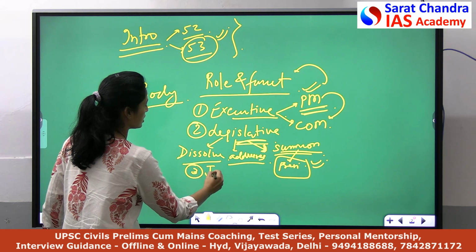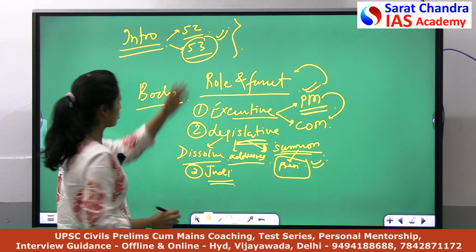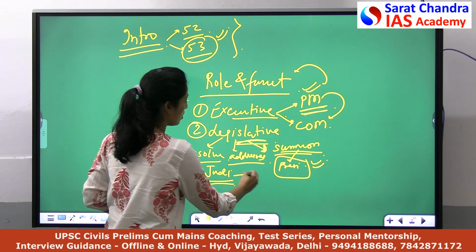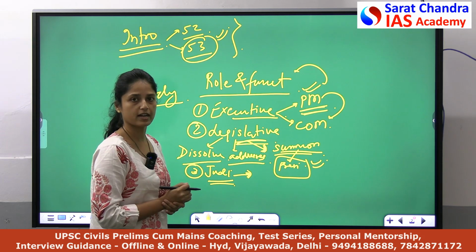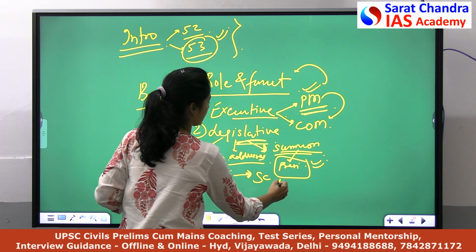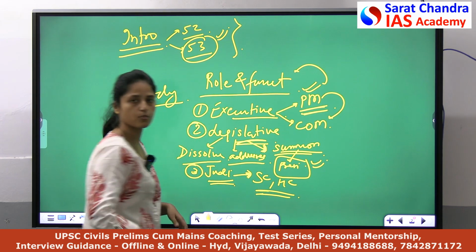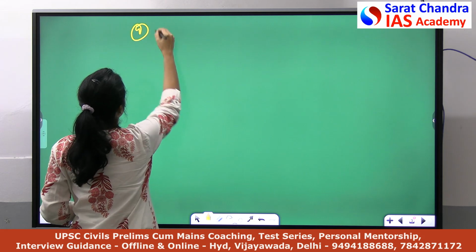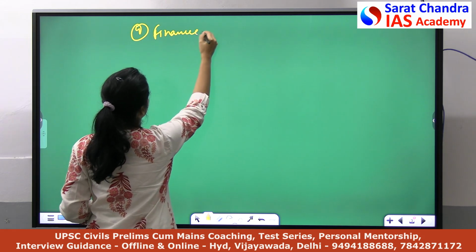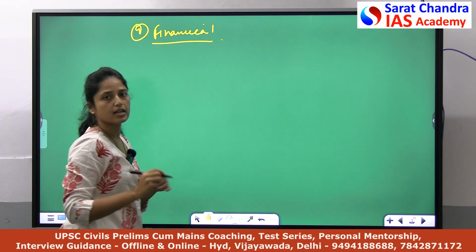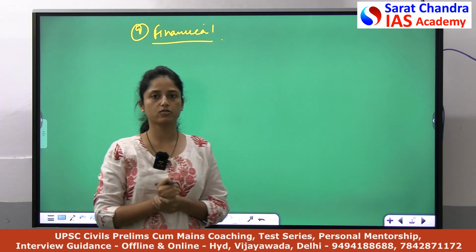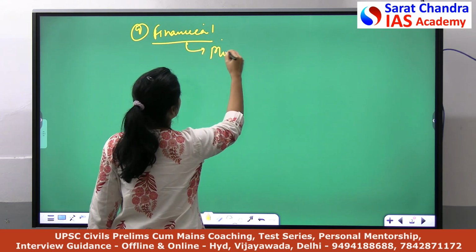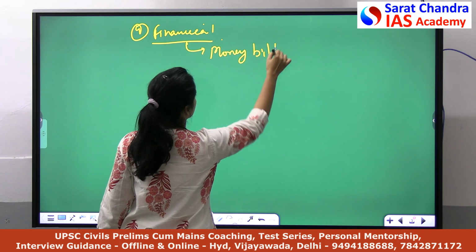Now talking about judicial functions. For judicial functions you have to relate President with judiciary. President has the power to appoint the judges of Supreme Court and High Court. This is a very easy thing you can write. Now coming to the fourth function, I can discuss financial powers. As you know, a money bill can only be introduced in the Parliament with the recommendation of the President. There are other financial functions also, but I am discussing just one or two examples.